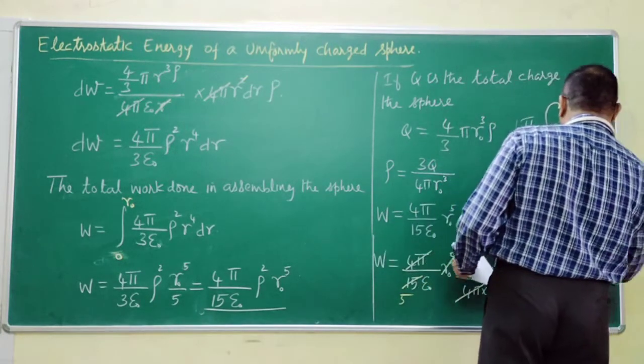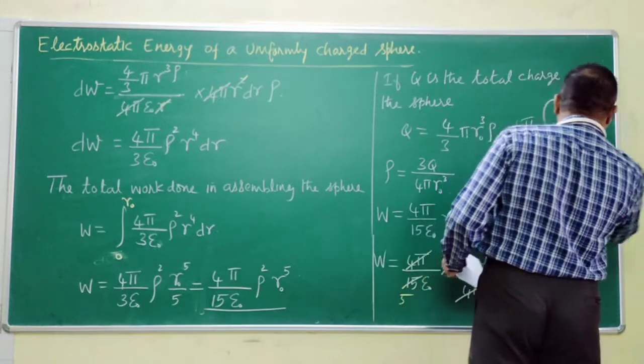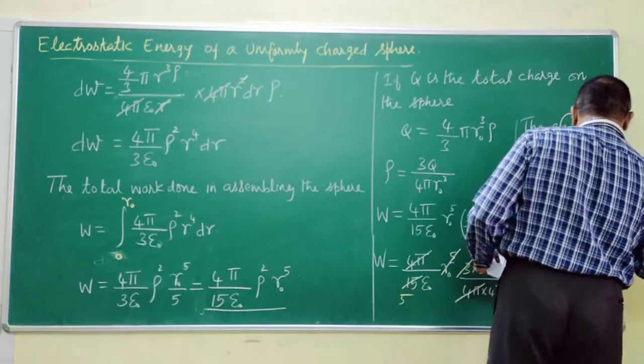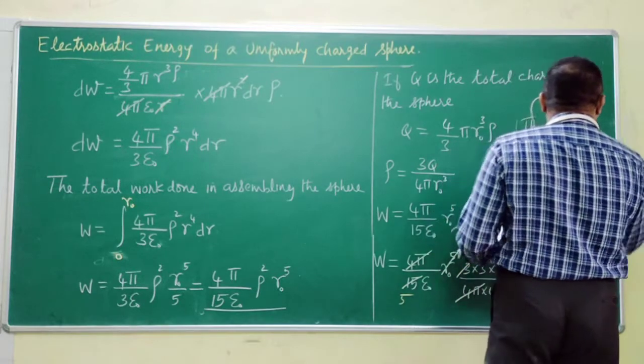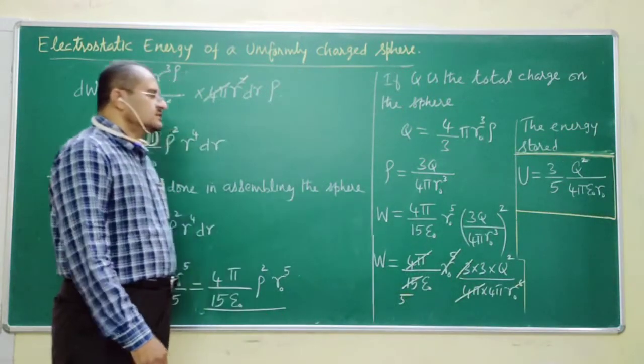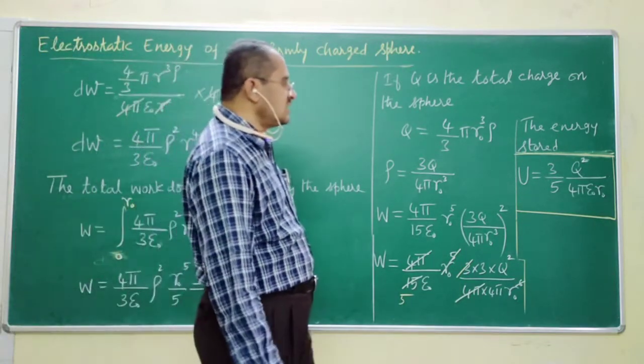This is the expression I am getting as energy stored in the charged sphere. U is equal to 3 by 5 Q squared upon 4 pi epsilon naught r naught.